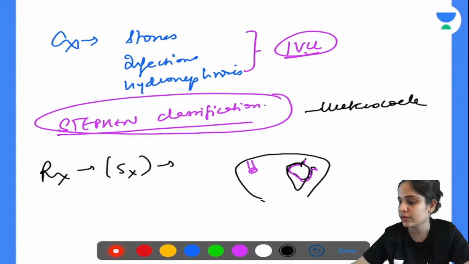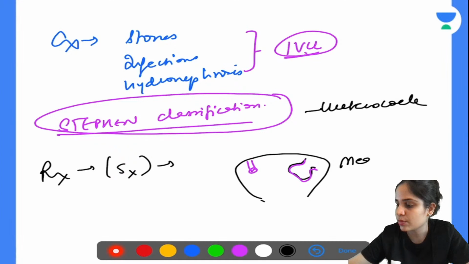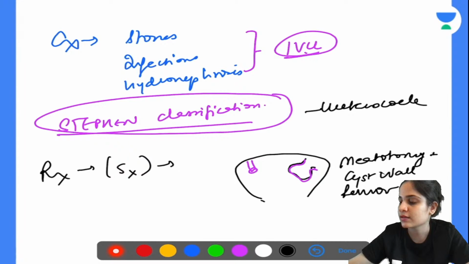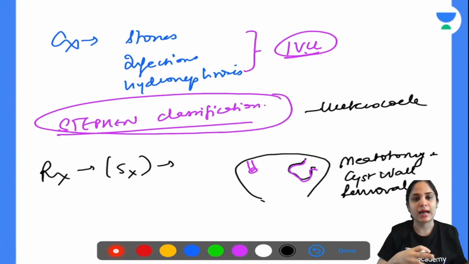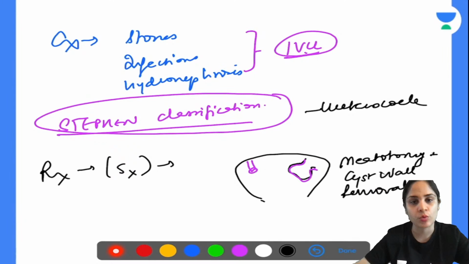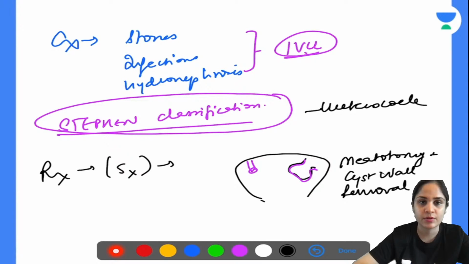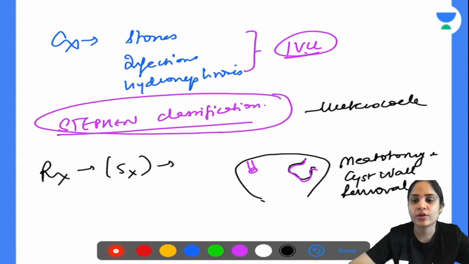So what will you do over here? Meatotomy plus cyst wall removal. That will help you in draining the urine back from the normal ureteric opening. All right. So that is your treatment for ureterocele. Okay, moving on to our next topic now.